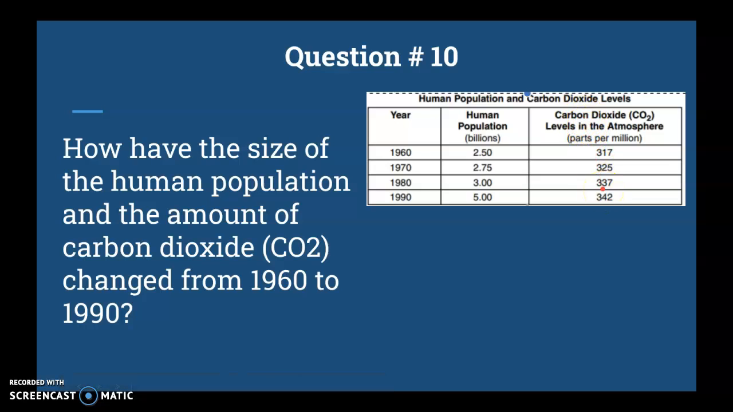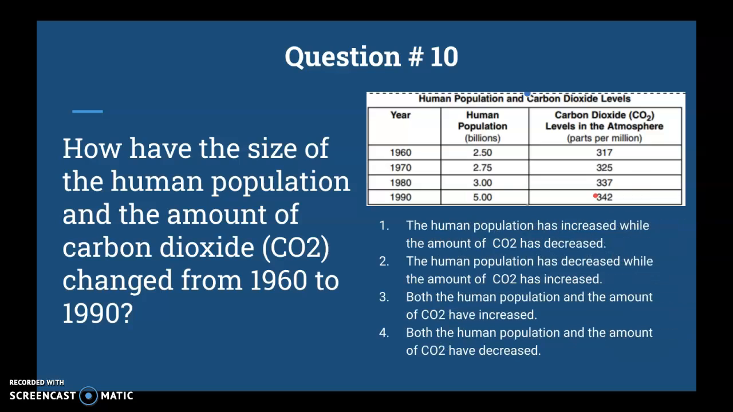How have the size of the human population and the amount of carbon dioxide, CO2, changed from 1960 to 1990? Okay, there's our population, it's going up, and here's our carbon dioxide. That is also going up, okay? Notice that. Here are options.